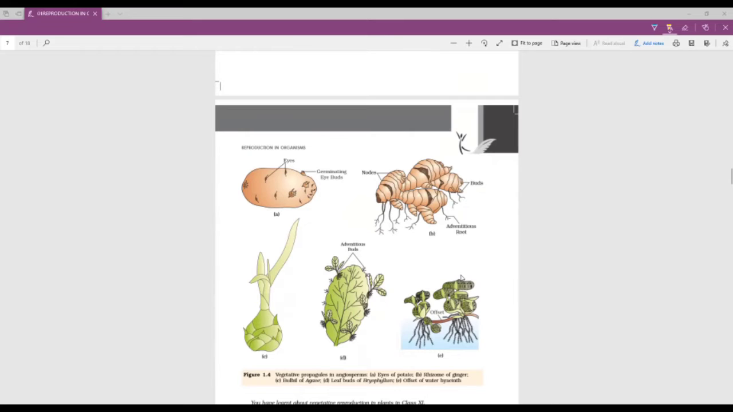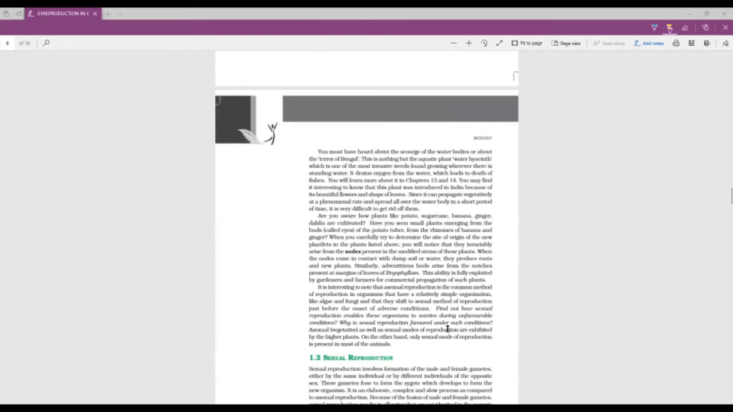When sexual reproduction is not used in plants, the term vegetative propagation is used, and the reproductive units here are called vegetative propagules. For example, potato has buds, ginger has adventitious roots and buds, Agave has bulbil, Bryophyllum has leaf buds, and water hyacinth has offsets. Then we came to the dark side of water hyacinth, that it has been the terror of Bengal.